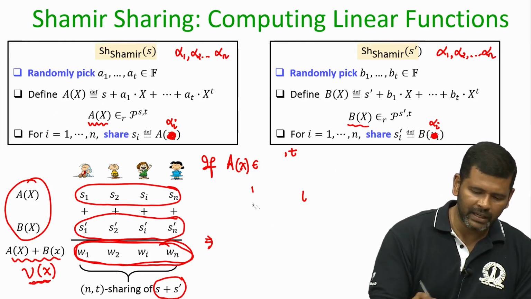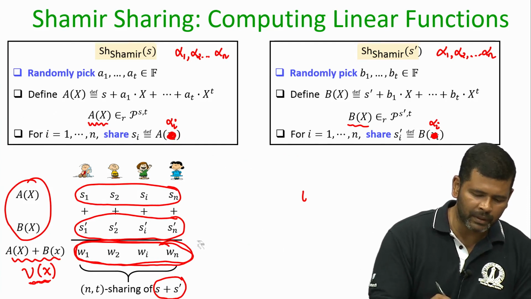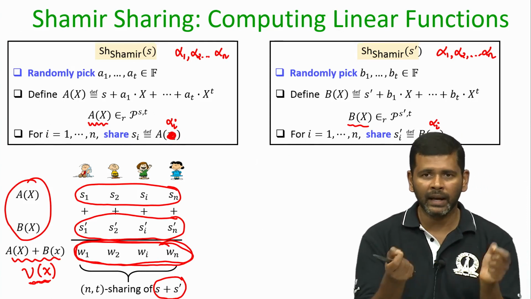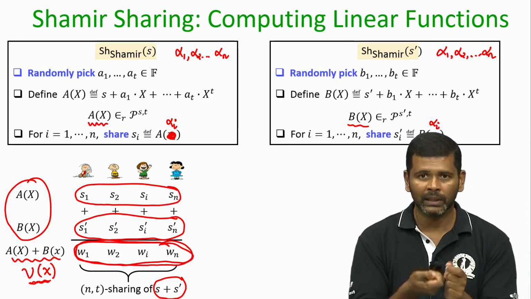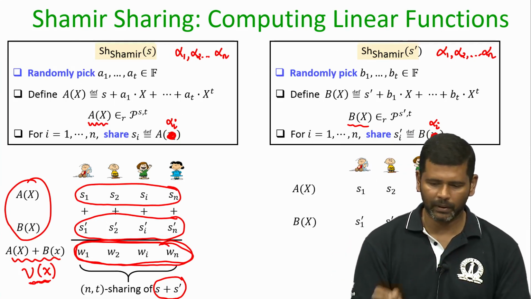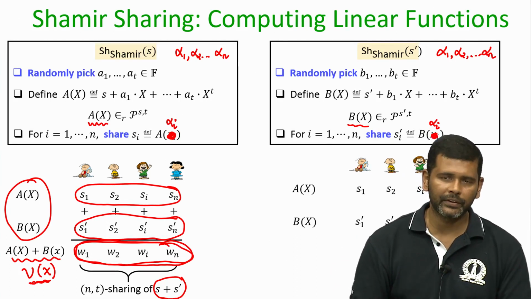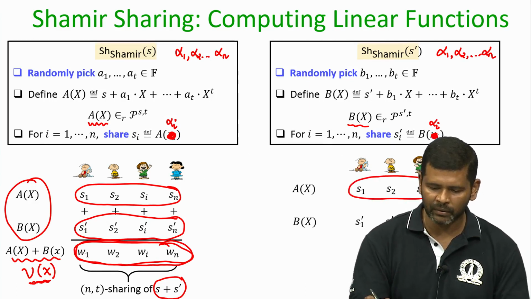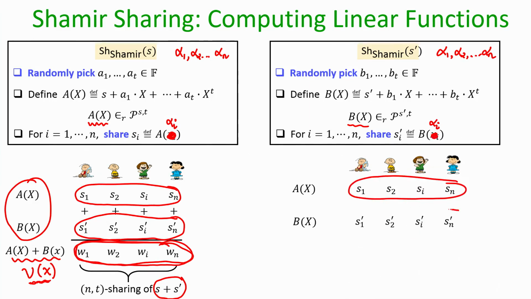So, that means what we have seen till now is that there are certain operations which can be performed over the underlying shared value without knowing them, by performing the same operations on the shares themselves. Now, what about the multiplication of S and S prime? Imagine S was secret shared, and S prime is also secret shared. Parties do not know the value of S, parties do not know the value of S prime, but they would like to compute shares of S times S prime.